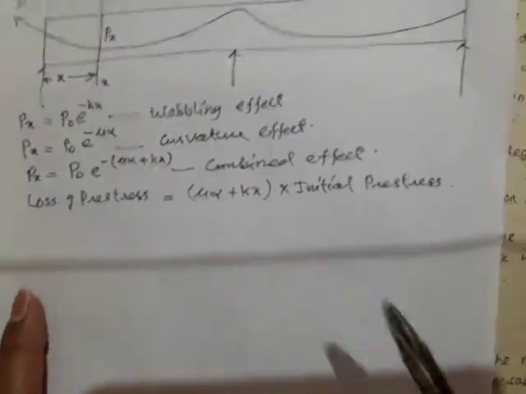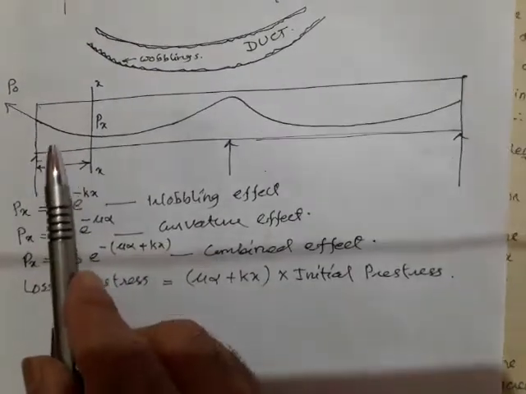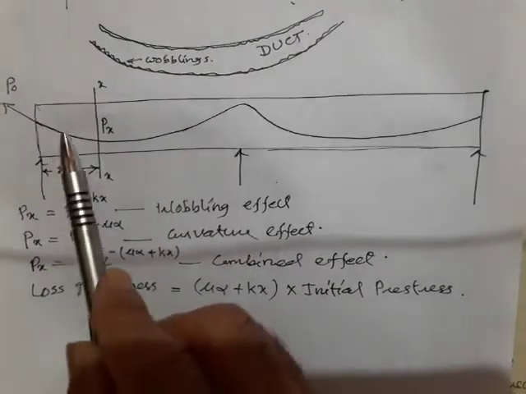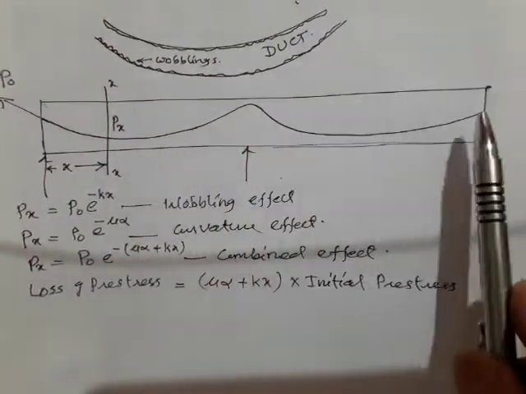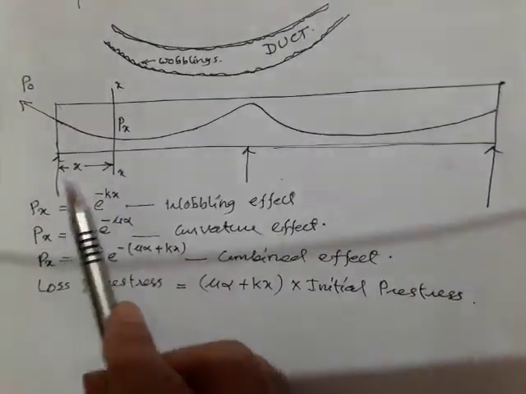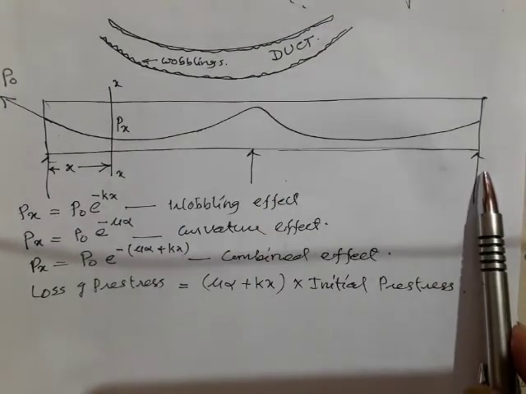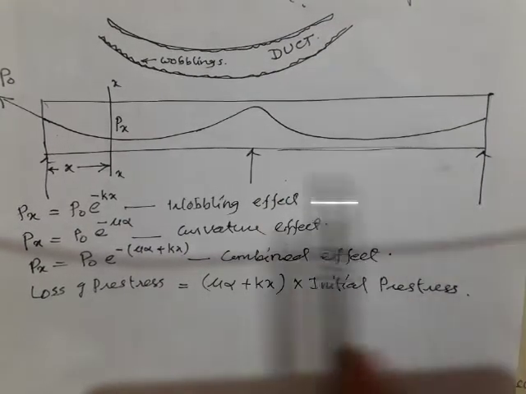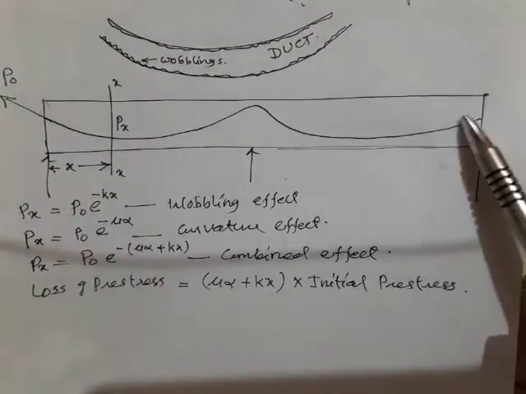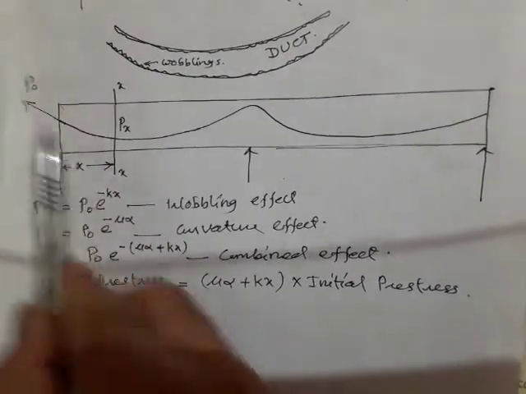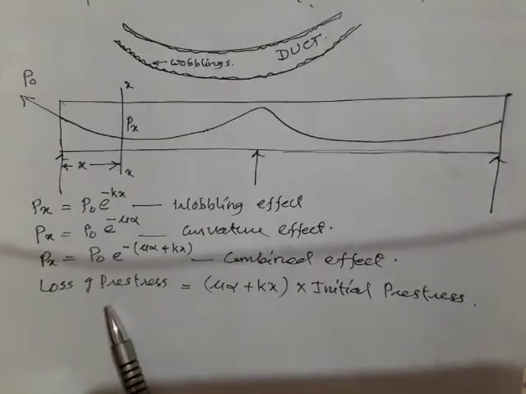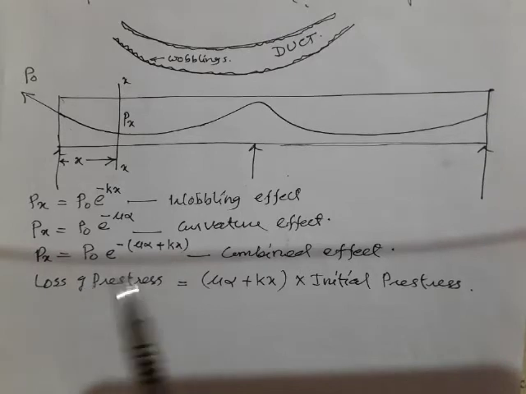Am I right? And it is always better to prestress the cables from both the ends, because if you want to measure the loss of prestress at this end by tensioning from this end, and x is this much, then the loss of prestress will be very, very high. So what I do is prestress from this end also and from this end also. In a sense, jacking from both ends will minimize this loss. This is how the loss of prestress due to friction can be reduced.